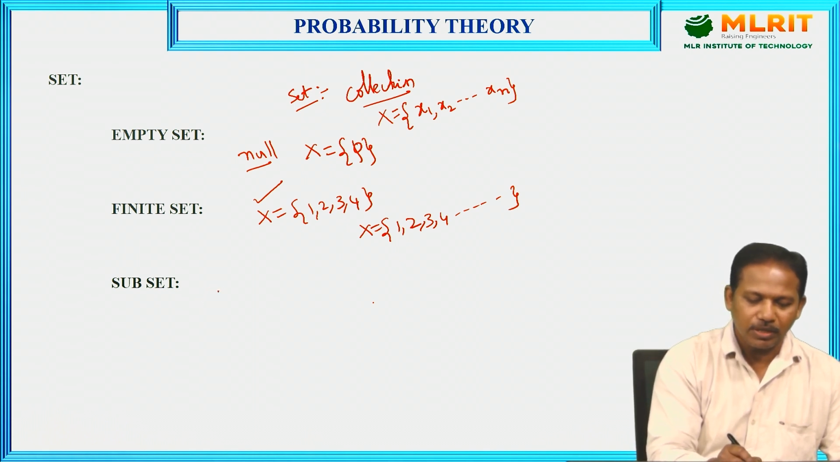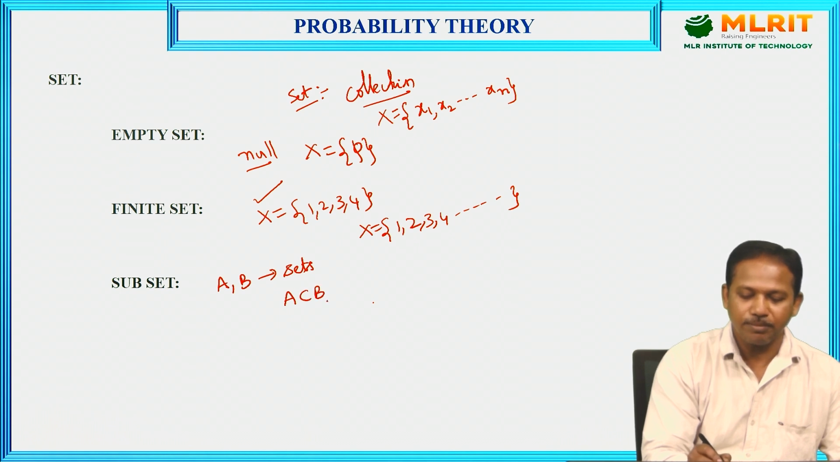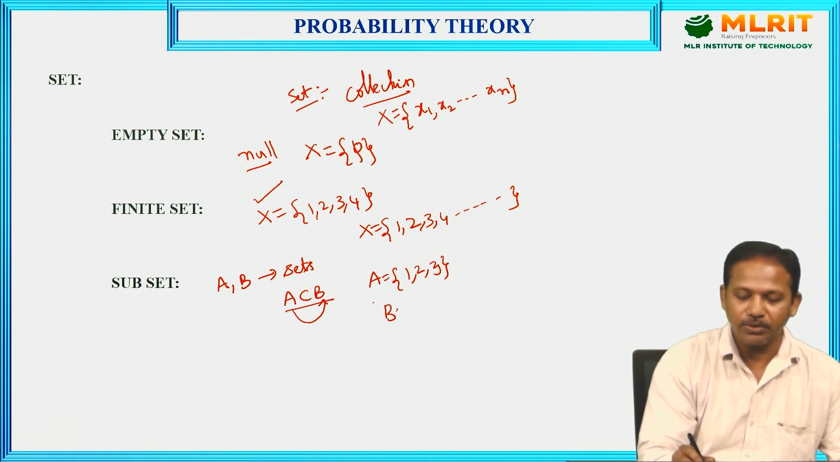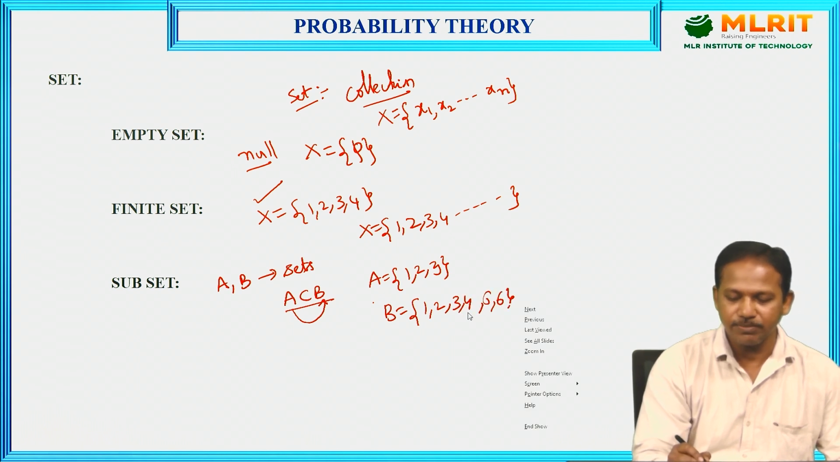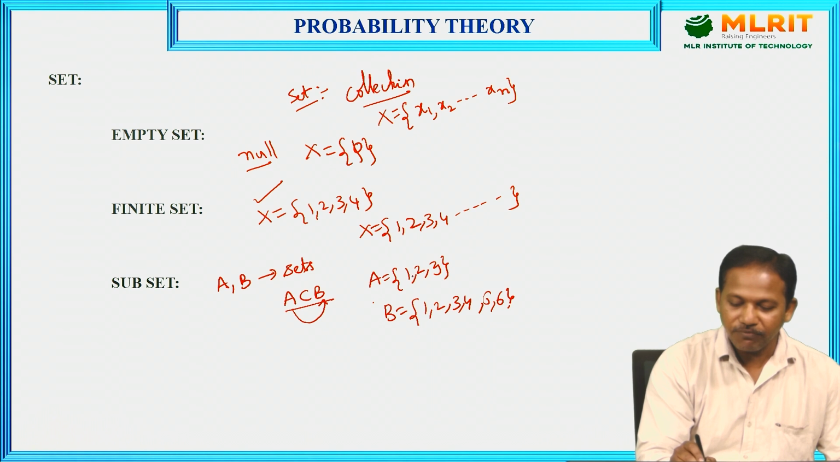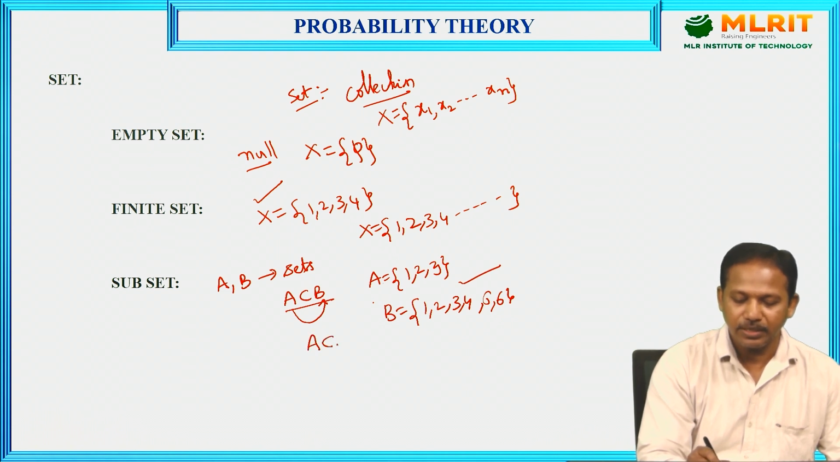So next, subset. For example, A, B are two sets. Here, A is a subset of B means every element of A must be in the elements of B. Then it is called a subset. For example, A equal to 1, 2, 3 and B equal to 1, 2, 3, 4, 5, 6. Assume this. See here, every element of set A must be in B. Then it is a subset, that is represented by A is a subset of B.